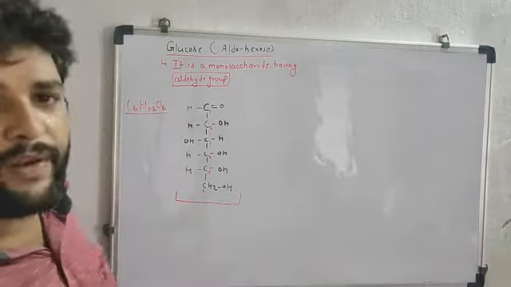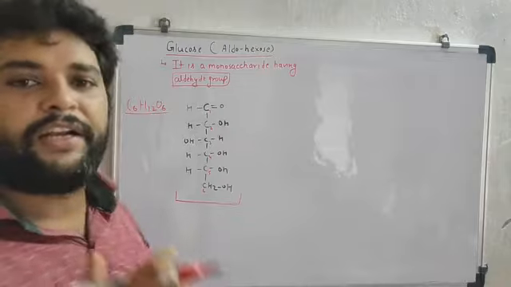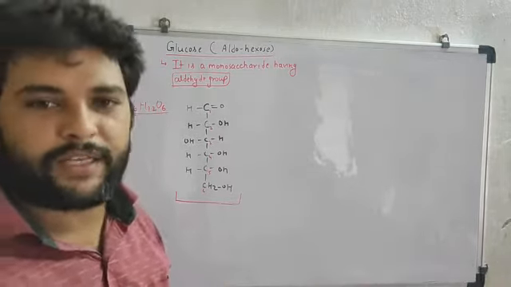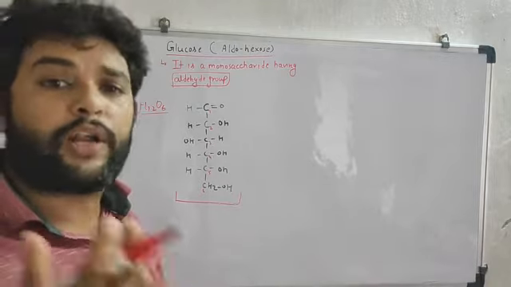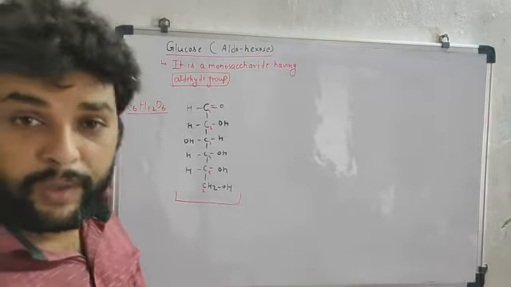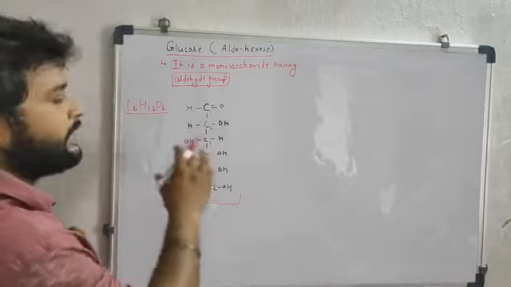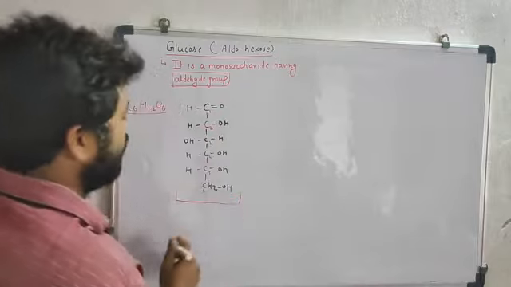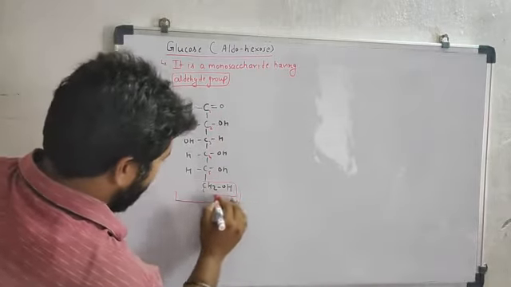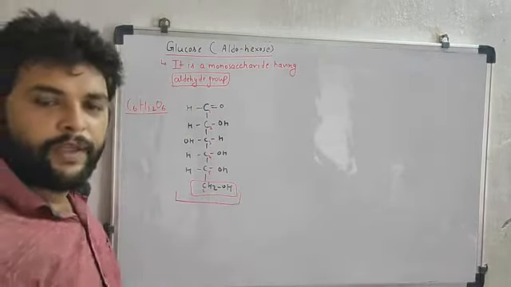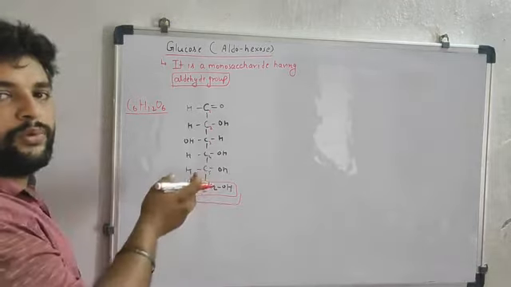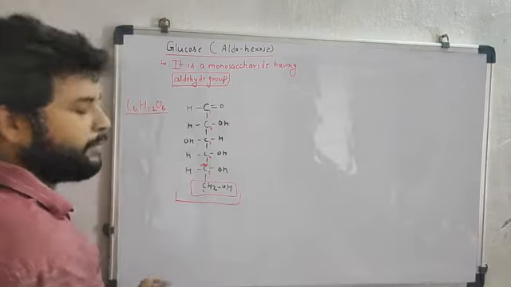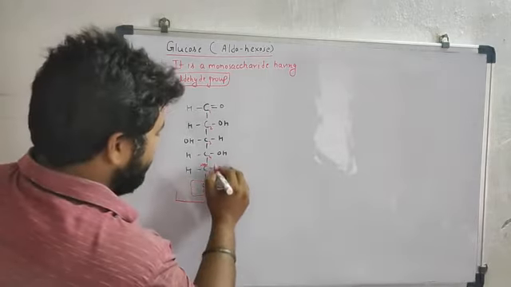Now if anybody asks whether it is a D form of glucose or L form of glucose, then what you have to do is identify where CH2OH is present. CH2OH is found here. Then you have to move to the previous carbon. Then where is OH present?